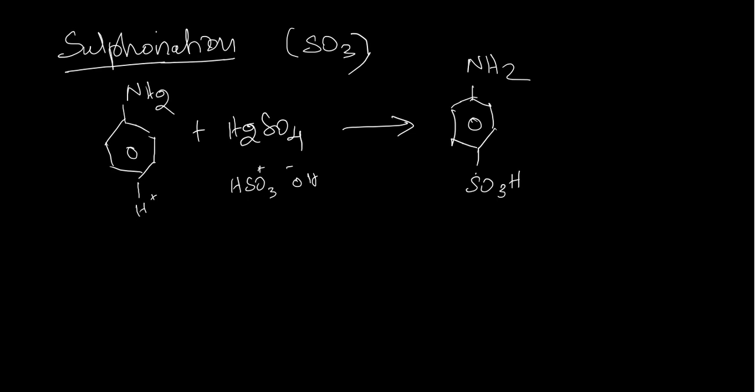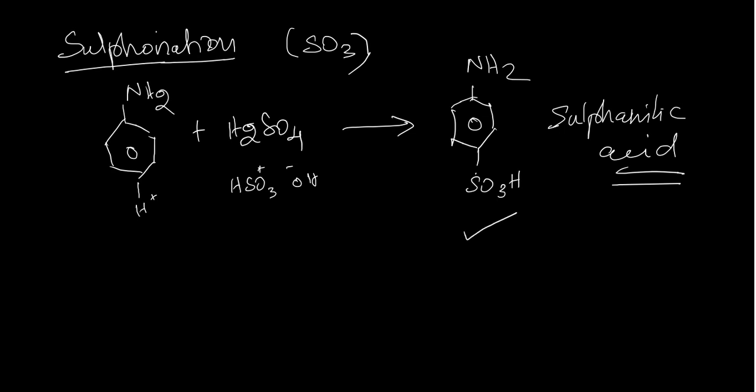This is called sulfanilic acid. Sulfanilic acid is the product in sulfonation. We predominantly get this product. We don't get the ortho product in the case of this sulfonic acid. Okay, that is the sulfonation reaction. With this we finish the electrophilic substitution reactions of aniline.